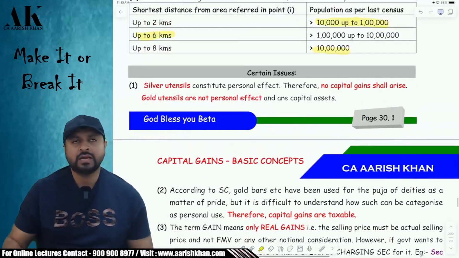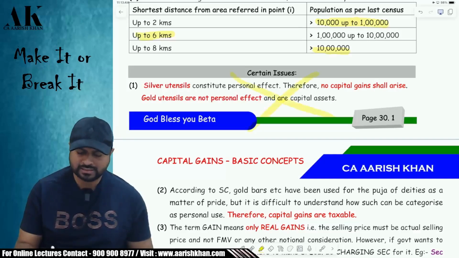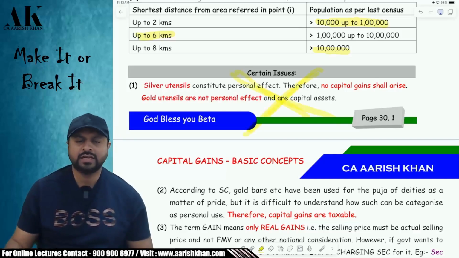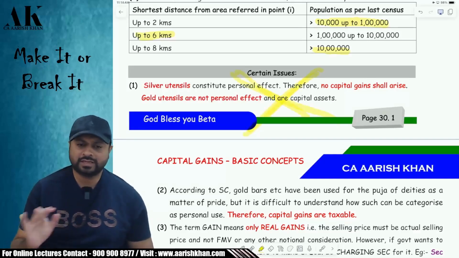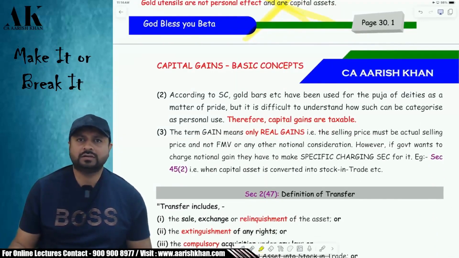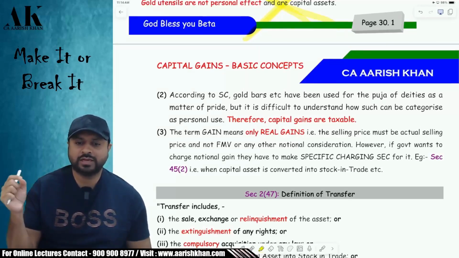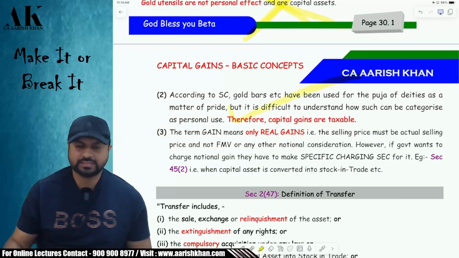Now there are certain small issues that we need to address over here. First of all, are silver utensils capital assets? The High Court has said that silver utensils are not capital assets. They are for personal purpose. They are not capital assets. Then what about the gold bars, souvenirs, etc., which you use for puja, etc., for deities, for Bhagwan? Are those capital assets? The court has said that yes, they are capital assets. When you sell them, you have to pay capital gains on that.